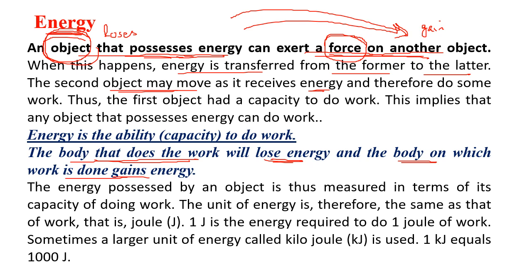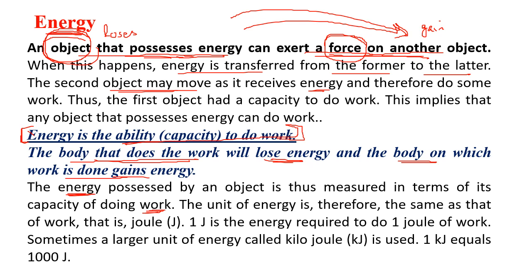So what is the definition of energy then? Energy is the capability or the ability to do work. Means anybody can do work only if it possesses energy. Now, because work is related to energy, the unit of energy and work will be the same. What was the unit of work we saw? Work equal to force into displacement.